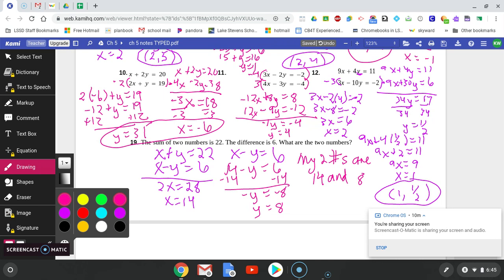Okay, take a second, write your summary, and then mark any that you have questions on. Come to class prepared to ask any questions. Remember, as you're doing your notes, all of these examples should be in your notes, not just the vocab, not just the steps. Everything we've done in the notes should be in your notes. Okay, see you tomorrow in class.